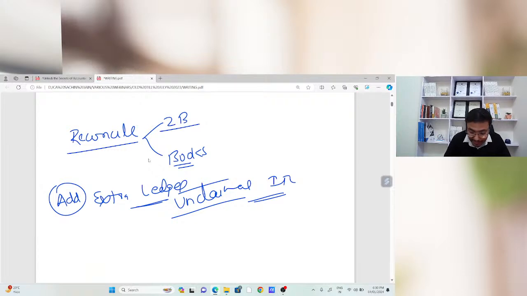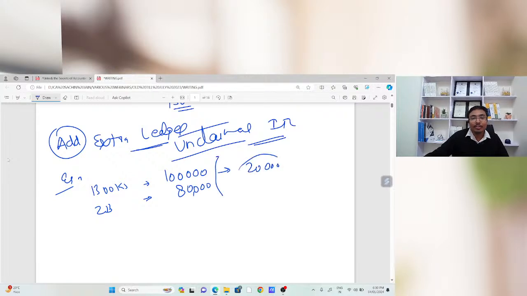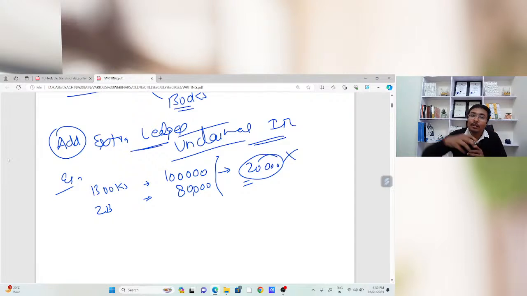Okay, suppose there is an input tax credit. Suppose we take that example, and from that example you will get the point. Suppose as per books the input tax credit is 1 lakh rupees, but as per 2B the ITC is only 80,000 rupees. Suppose your two parties have not filed the return, hence your 20,000 rupees ITC is not available in GSTR 2B.